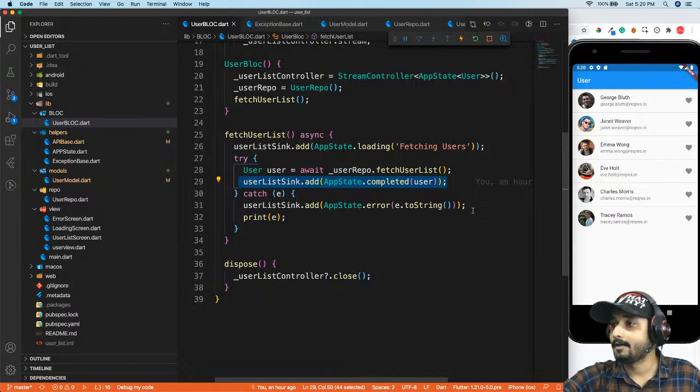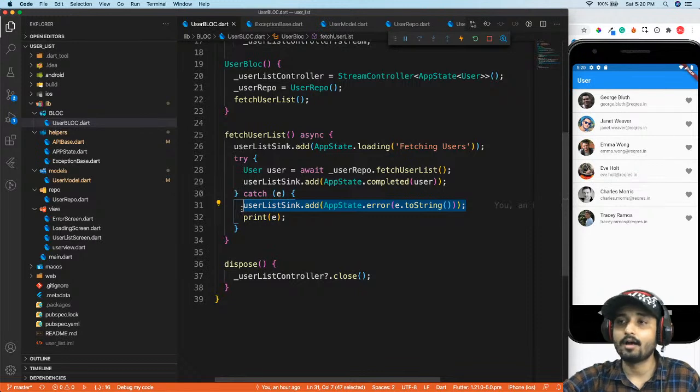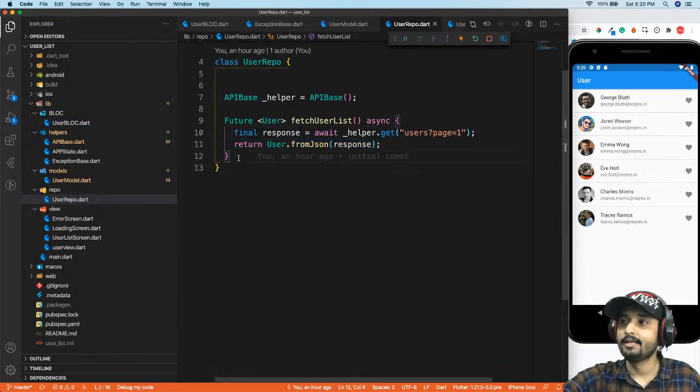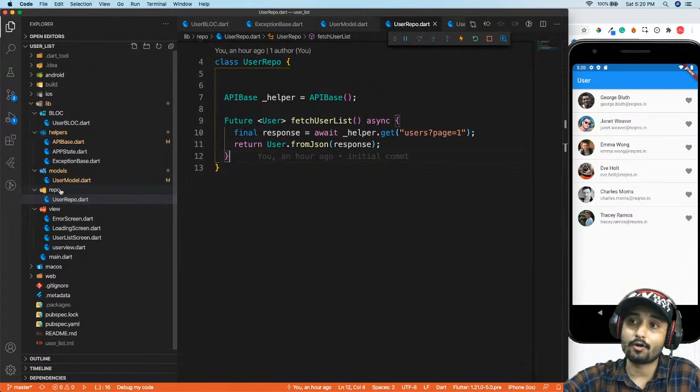So yeah, this is how we can easily make API calls. Now right over here, what you need to do is inside your repository you need to put all your calls right over here, right? Whether it is going to be a put call, or maybe, yeah, even you can separate your calls.